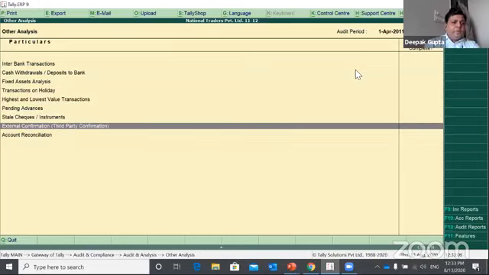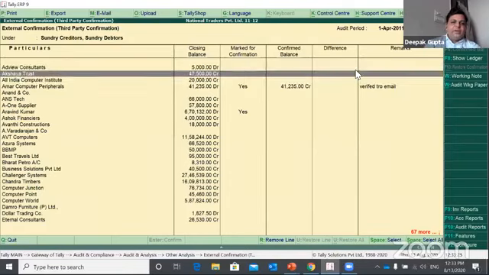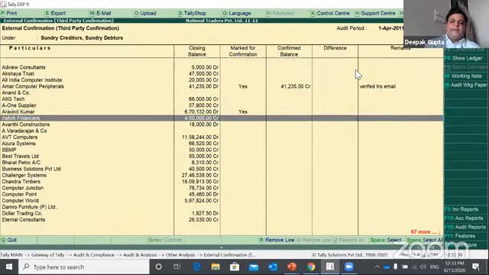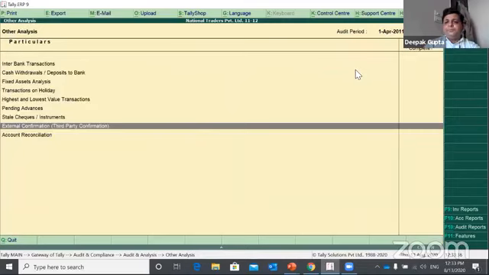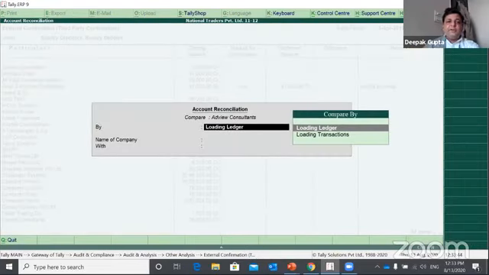Then we'll move to the next option, that is external confirmation from a third party, where as a normal course of action, we call for balance confirmations from our suppliers or customers, and we need to reconcile them, or confirm that these balances are okay. So you need to select each and every account, and you can mark whether it is verified or not. So you can select them and mark them as audited.